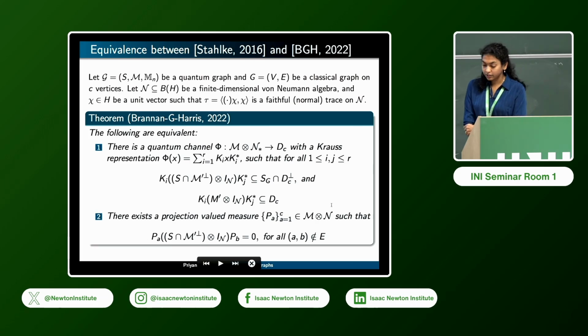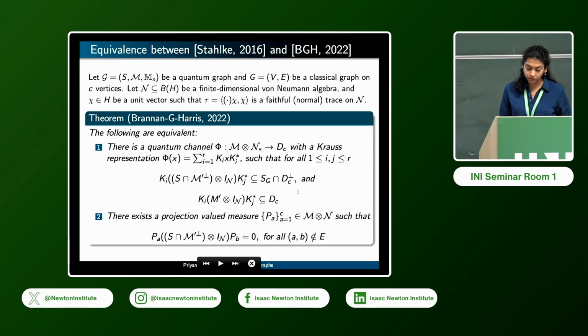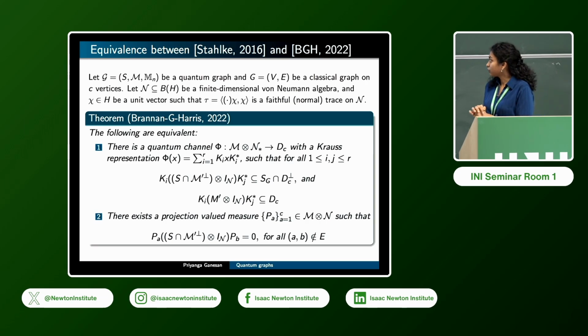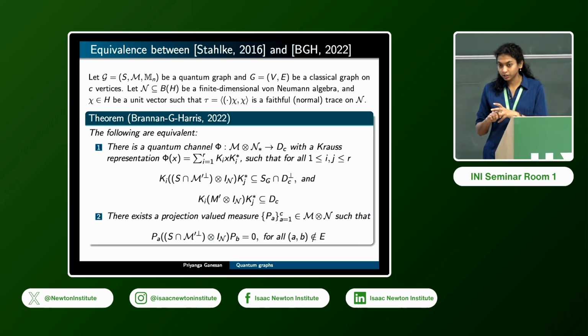And similarly, even for the other games that I briefly mentioned earlier, you can show certain equivalences, at least with Stalky's version of homomorphism, in the special case when there is no entanglement. And in some other cases where you allow entanglement, it may or may not be equivalent, or it is sometimes a one-way implication.